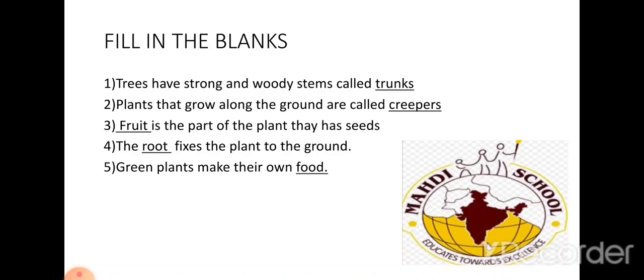The root fixes the plant to the ground. R-O-O-T, root. T-H-E, the, R-O-O-T, root, F-I-X-E-S, fixes, T-H-E, the, P-L-A-N-T, plant, T-O, to, T-H-E, the, G-R-O-U-N-D, ground. The root fixes the plant to the ground. Fifth blank.